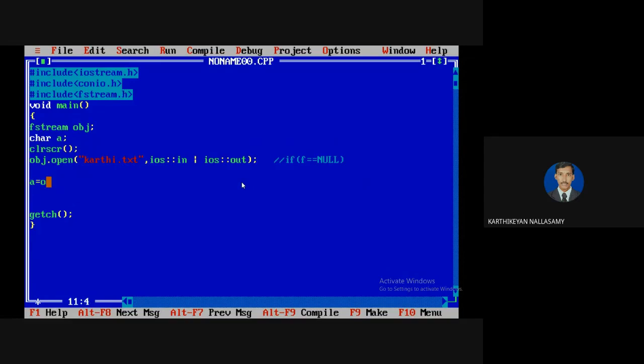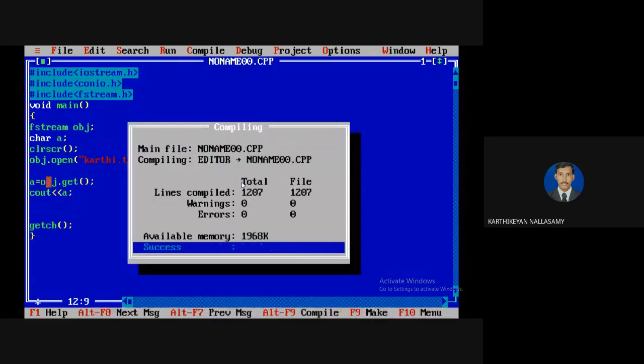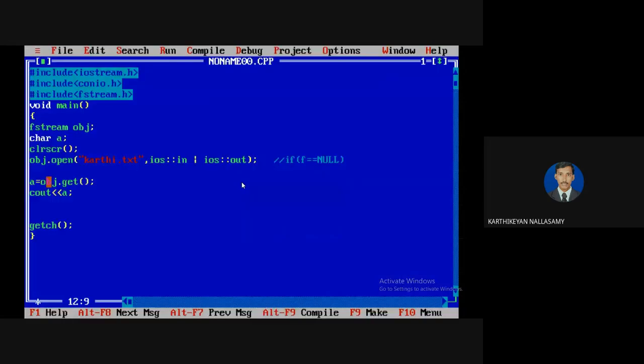So my object name is obj and my function name is get. By using cout, I'm going to display the character I read from the file. Now I'm going to compile. There is no error. Then I'm going to run it. It is H. First of all, I should know why it comes as H.